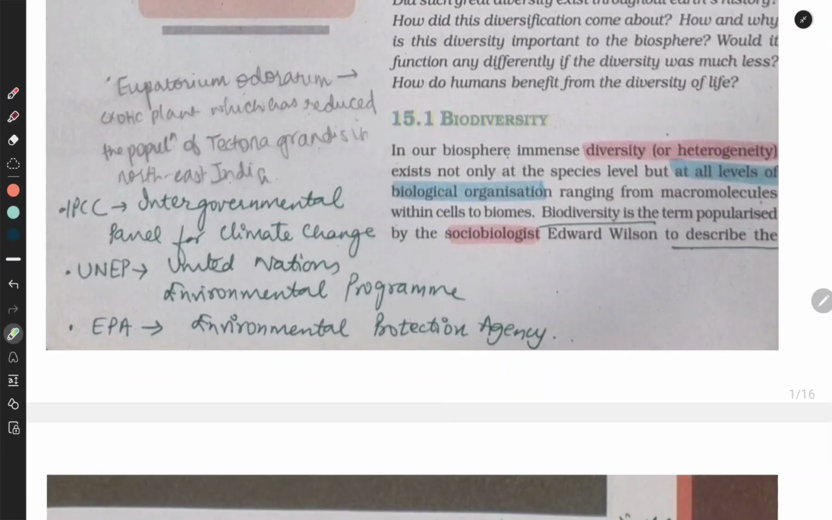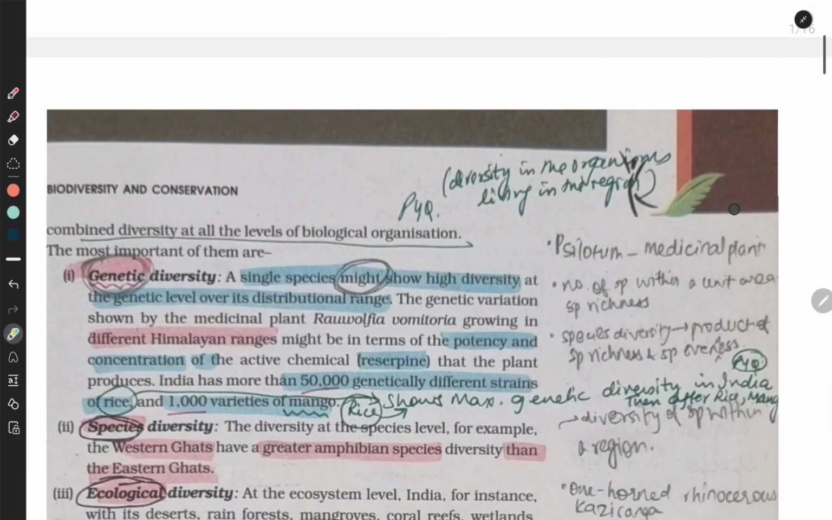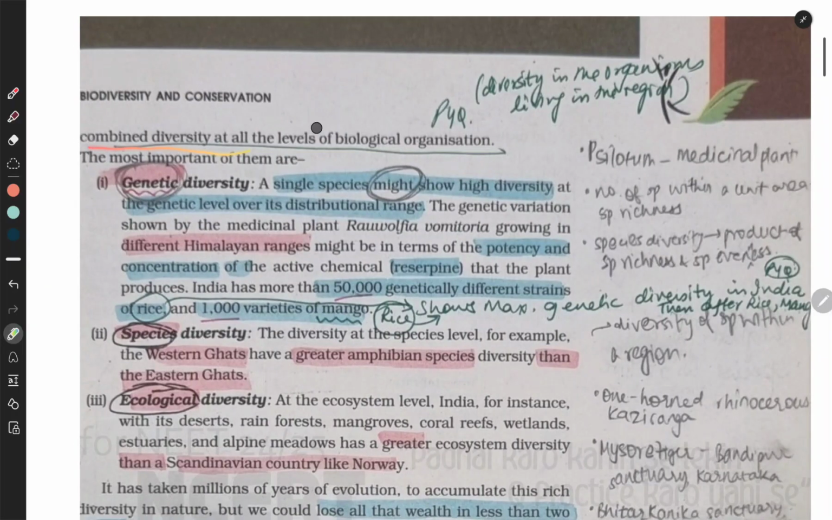In our biosphere, immense diversity or heterogeneity exists not only at the species level but at all the levels of the biological organization, ranging from macromolecules within cells to biomes. Biodiversity is a term popularized by the sociobiologist Edward Wilson to describe the combined diversity at all the levels of biological organization. The most important of them are genetic diversity.